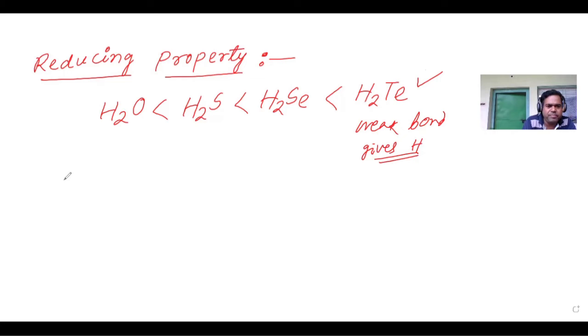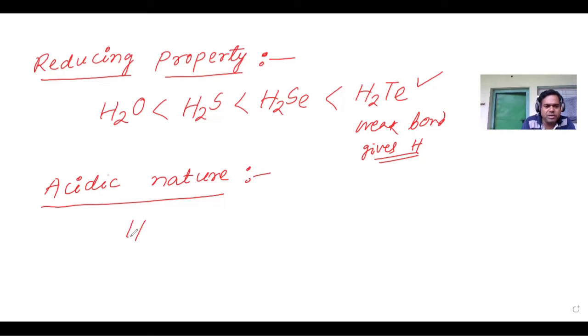Then acidic nature. The order is the same as reducing property and the reason is the same.